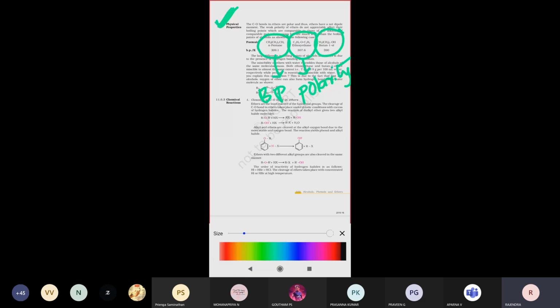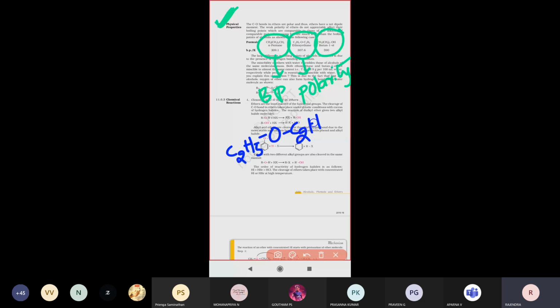If you divide this compound centrally, oxygen will get the minus sign and the alkyl group will get positive charge. So diethyl ether exhibits polar character.